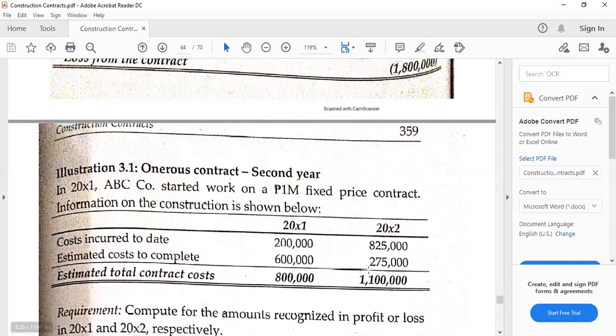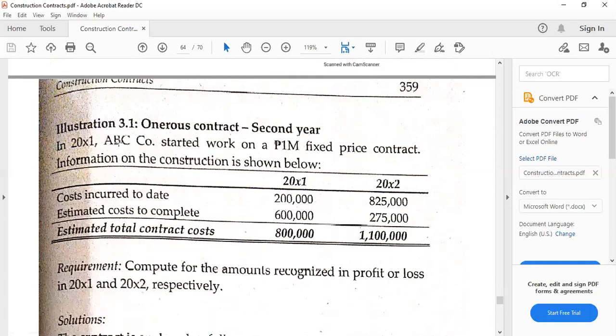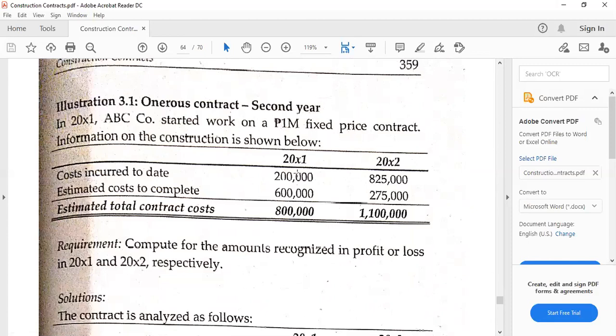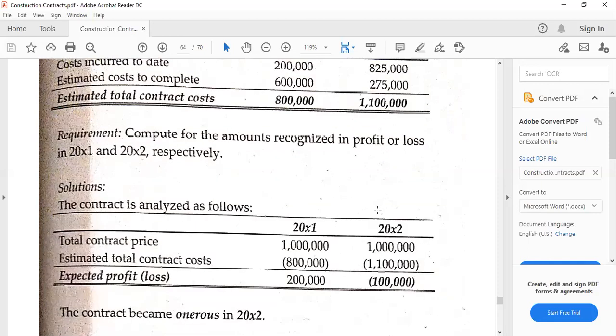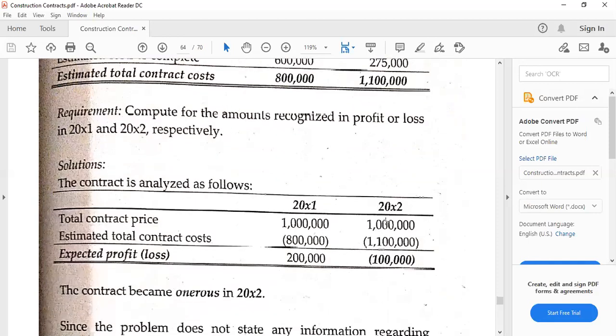So for another problem, we have here ABC company, which is 1 million pesos fixed price contract, and here are the details. So for the first year, because this is a friendly illustration, we can really see that it is still profitable. 1 million minus 800,000, that's 200,000. While in the second year, it becomes onerous. 1 million minus 1,100,000, that's negative 100,000, and it is shown here. So in 20x2, the contract becomes onerous.